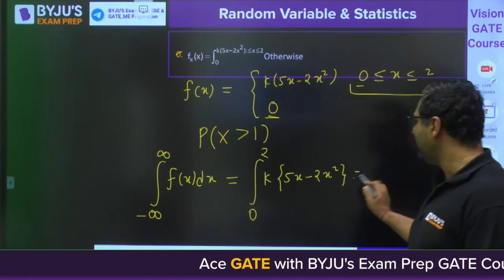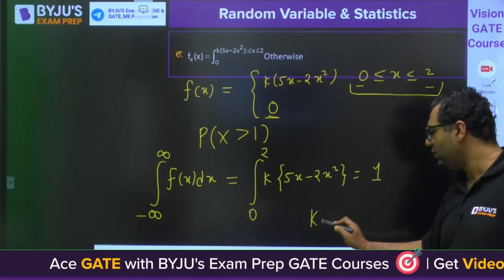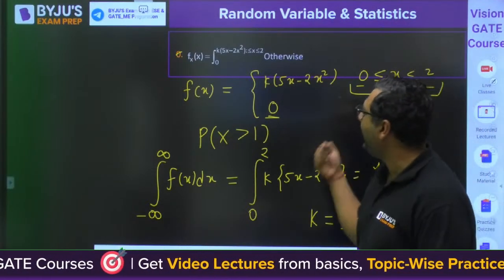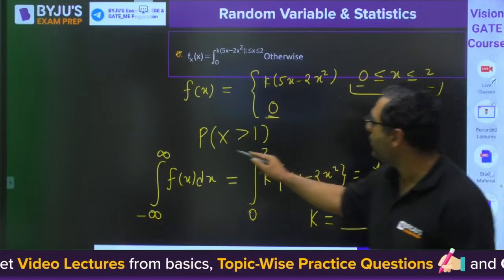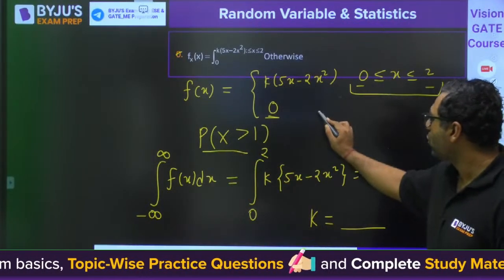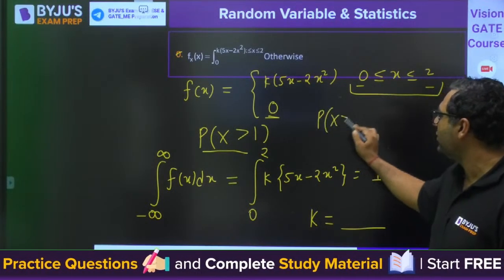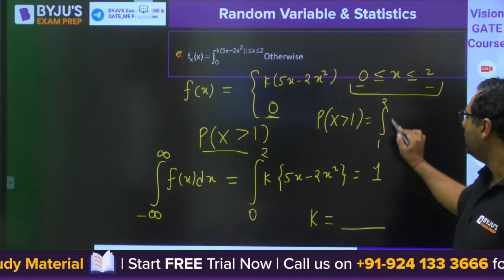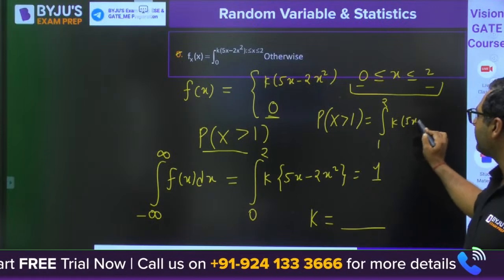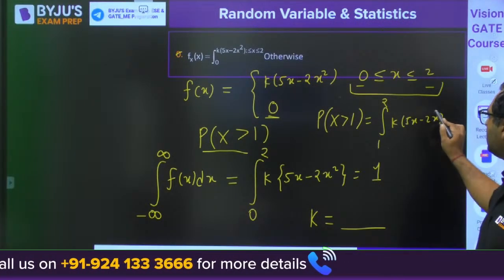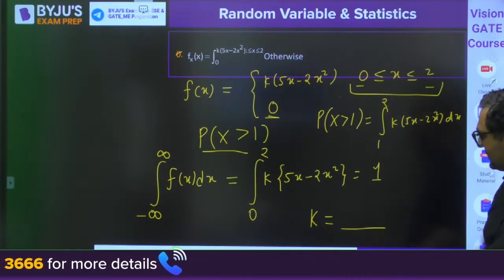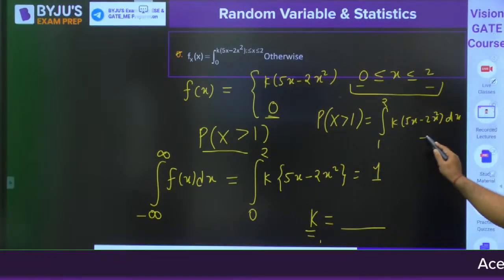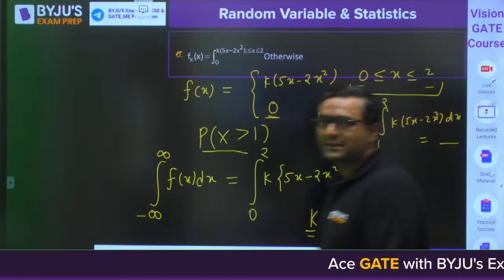You know the total area is 1. This will give you the value of k. After getting the value of k, they are asking you the probability of x more than 1. That will be nothing but the integration from 1 to 2 of k into 5x minus 2x square dx. So guys, just solve it first, find the value of k, put the value here, and you will get the answer. This is how you will do it.